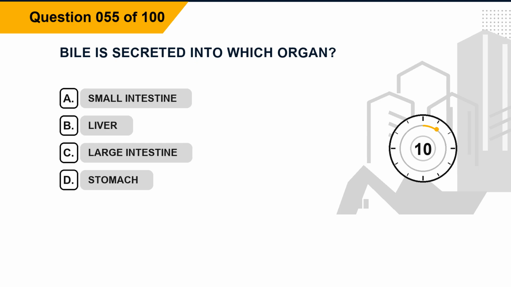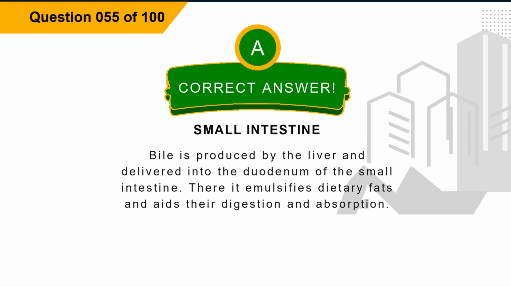Question 55. Bile is secreted into which organ? Option A, small intestine. Option B, liver. Option C, large intestine. Option D, stomach. The correct answer is option A, small intestine. Explanation: bile is produced by the liver and delivered into the duodenum of the small intestine. There it emulsifies dietary fats and aids their digestion and absorption.